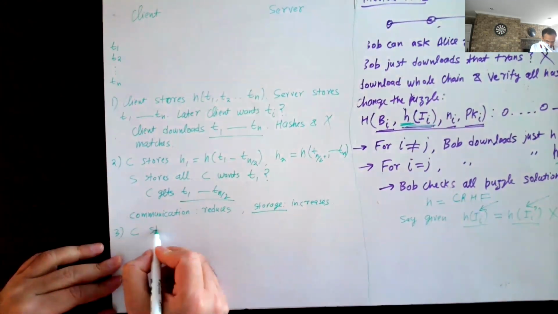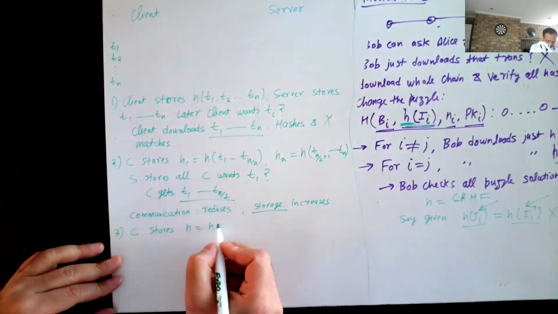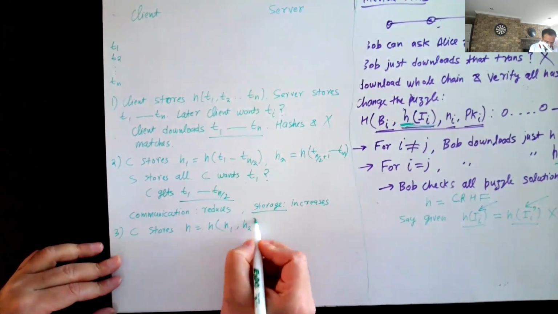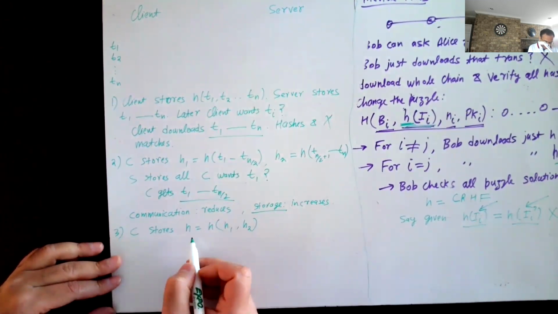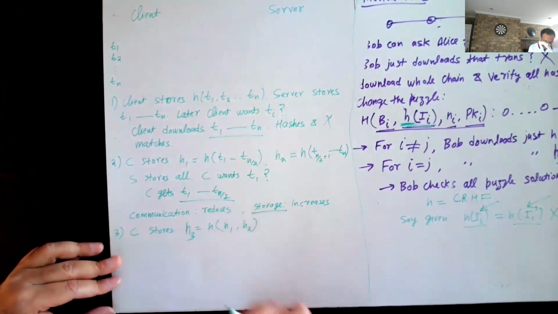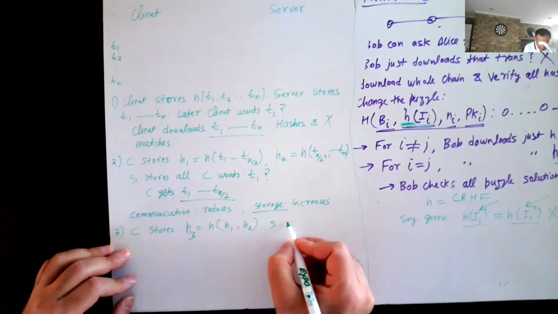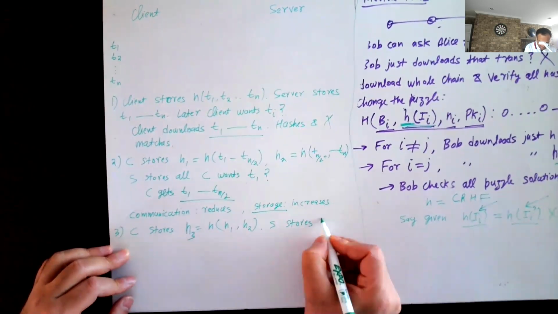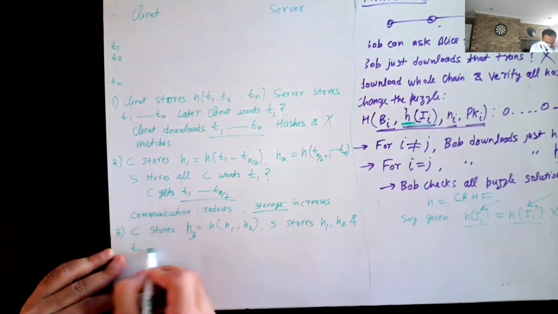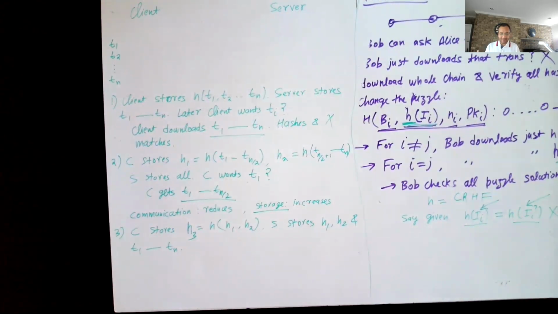So the client stores H equals hash of H1, H2. Let me not abuse the notation here. Let me call it H3. And the server stores H1, H2 and all the transactions. So the client is just storing a single value again.